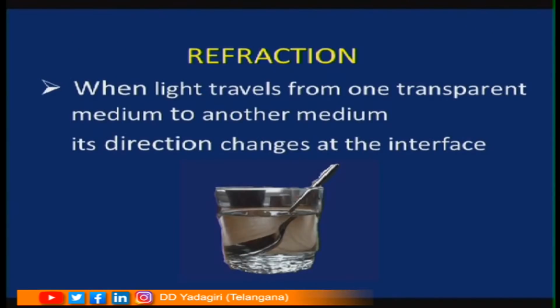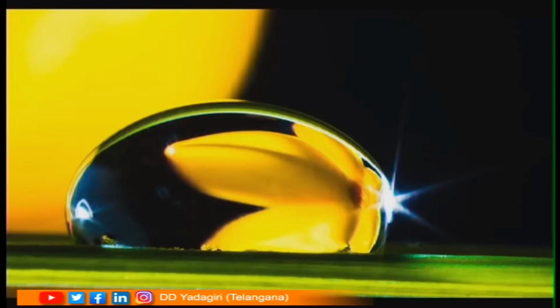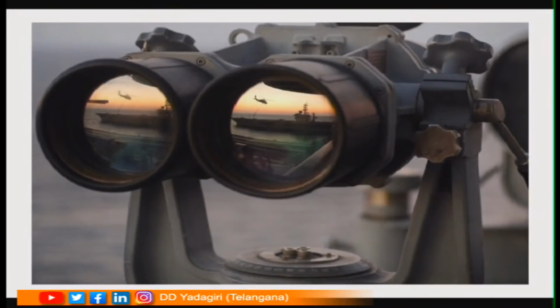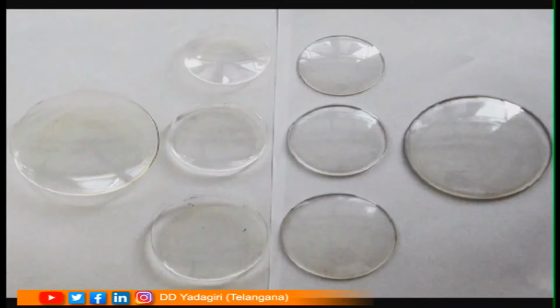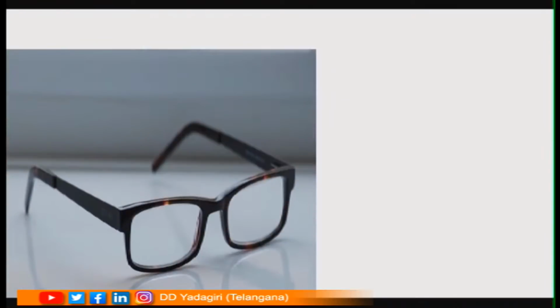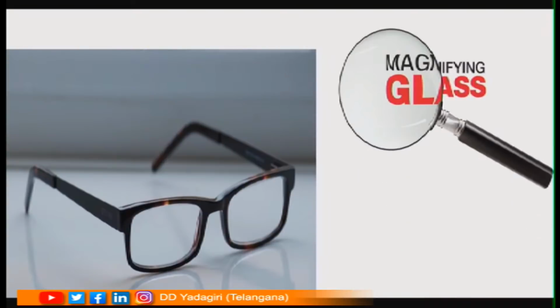Now, let us try to watch some interesting pictures. Are you ready? Dear children, see the beautiful image of a sunflower inside a glass sphere. Observe the lenses in binoculars. Oh, what a beautiful droplet on the surface of a leaf. The watch glasses, that you can see in your chemistry lab. The spectacles and a magnifying glass.